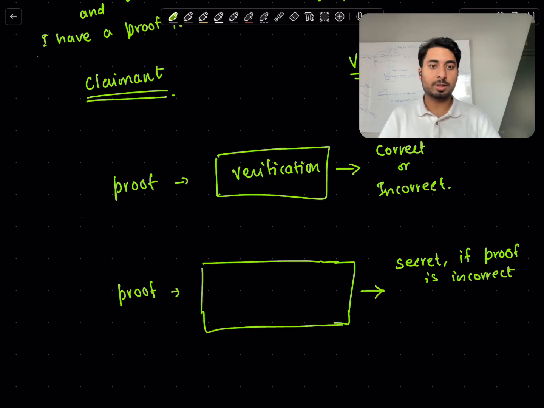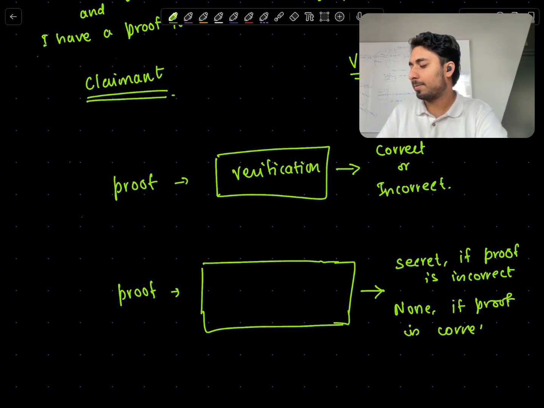And this signal is what Bitcoin is waiting for. As soon as it sees this, it knows that Alice is lying and she has not done the computation or is making false claims. And then Bitcoin can decide to take the path that corresponds to this claim being false. So the secret is basically an agreed upon language which Bitcoin understands, which can be generated off chain in a very particular case, if and only if the proof is incorrect, right? But if the proof is correct, we basically need nothing, right? Because as we said, this is an optimistic protocol and Bob needs to do nothing if the proof is correct.